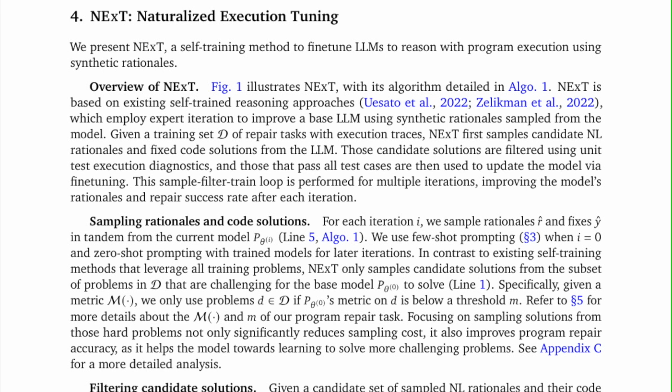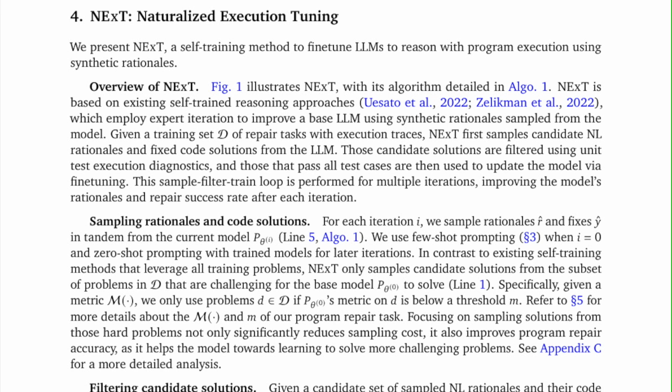Sampling rationales and code solutions. For each iteration i, we sample rationales R and fixes Ŷ in tandem from the current model Pθi, line 5, Algorithm 1. We use few-shot prompting in Section 3 when i equals 0 and zero-shot prompting with trained models for later iterations. In contrast to existing self-training methods that leverage all training problems, NExT only samples candidate solutions from the subset of problems in D that are challenging for the base model Pθ0 to solve, line 1.